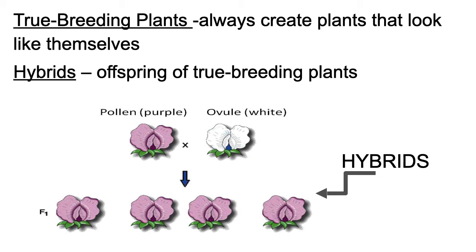Some more terminology that you need to be aware of is that of true breeding plants, where these plants always create offspring that look like themselves. And then hybrids are going to be offspring of the true breeding plants.